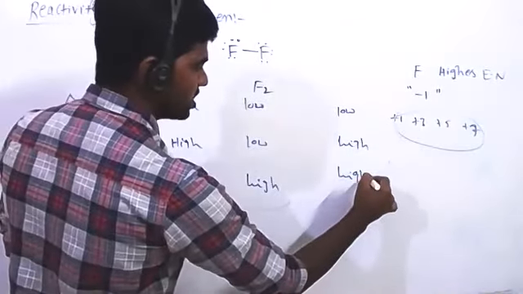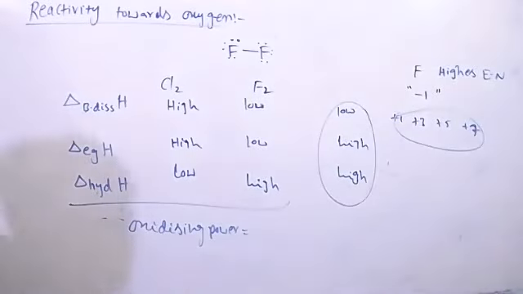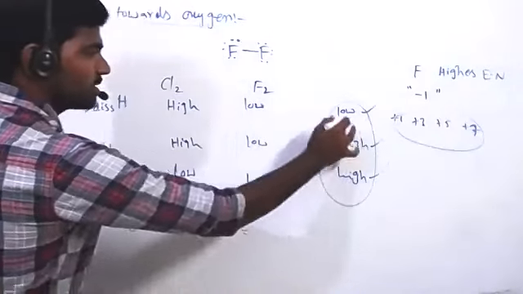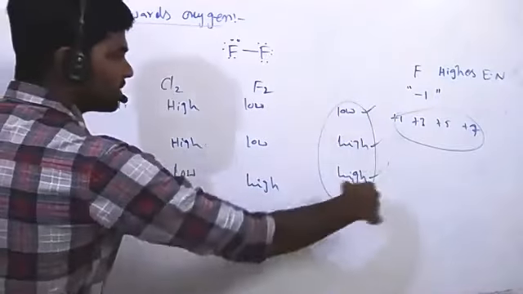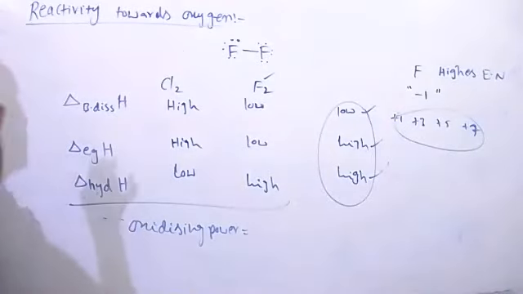If any species has these three in its favor, it is no doubt a better oxidizing reagent than other species. But here no species has all three favorable values, since one should be low and both others high; that's not possible. However, if we consider all these three factors, fluorine acts as a better oxidizing reagent than chlorine.